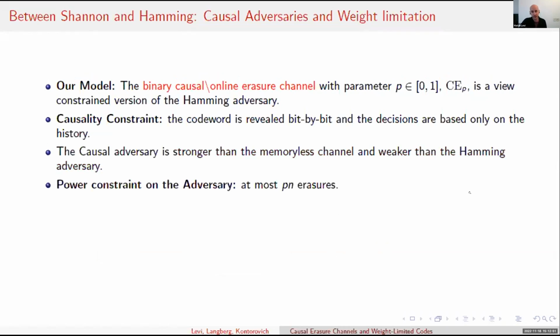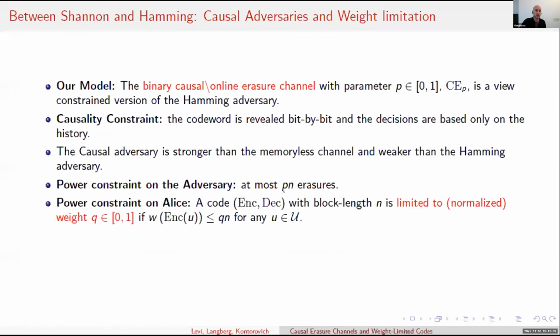Now, just to emphasize, our causal adversary has a power constraint. Just like the Hamming adversary, it can erase at most a p fraction of the bits. Finally, in our model, we also consider an additional constraint on the encoder, on Alice. Specifically, we say that a code is limited to normalized weight Q if the fraction of ones in each code word is at most Q. In general, it is intuitive to expect that Alice's power constraint will negatively affect the capacity, since the code words are constrained to a smaller space.